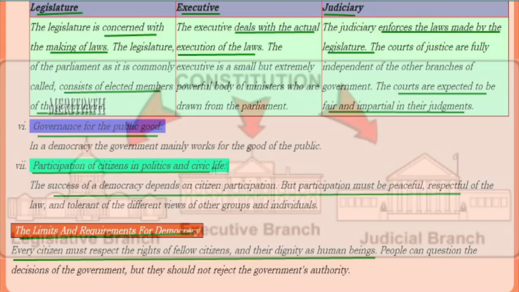Limits and requirements for democracy. Every citizen must respect the rights of fellow citizens, and also their dignity as human beings.